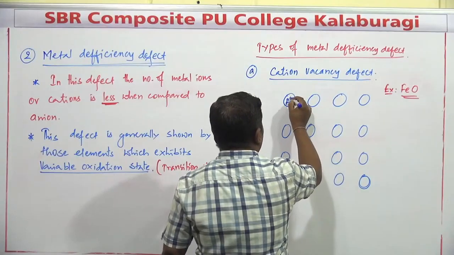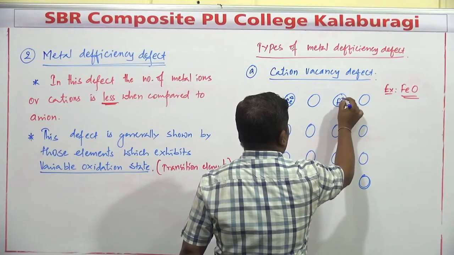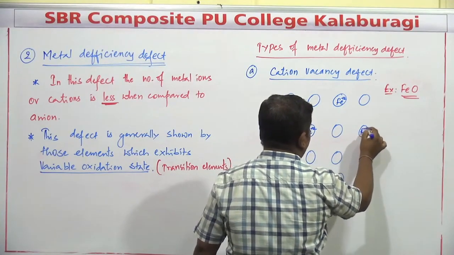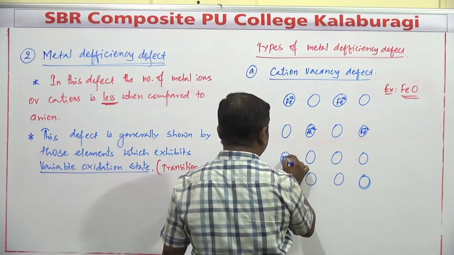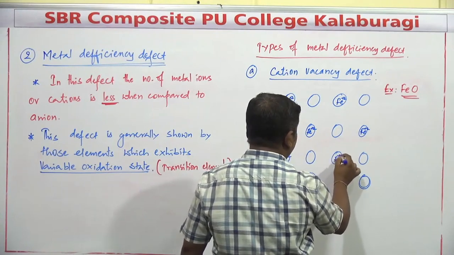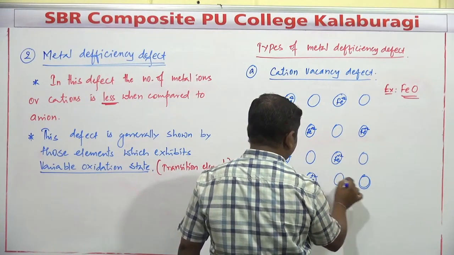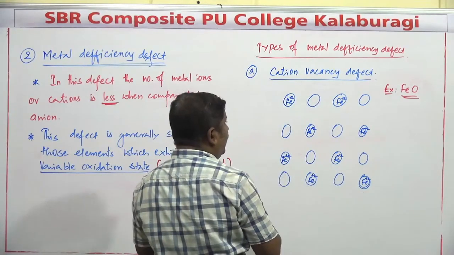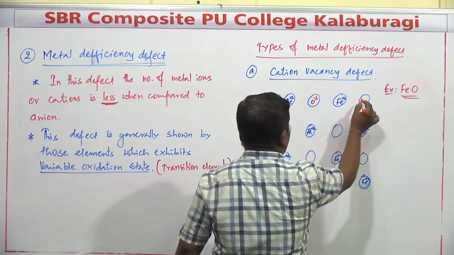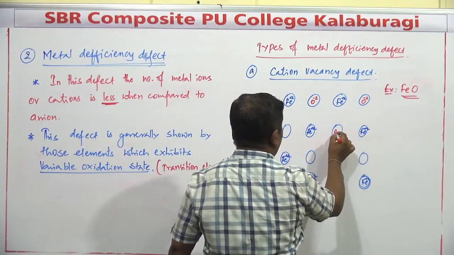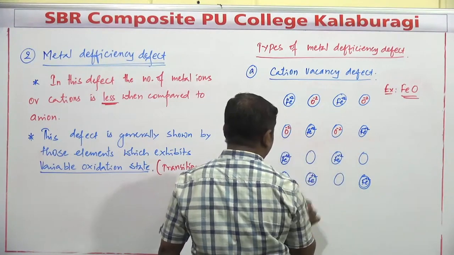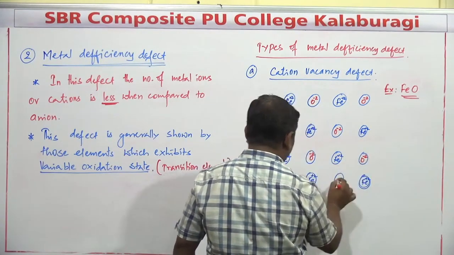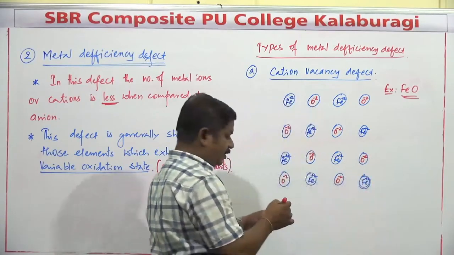These are Fe plus 2 ions, occupied in between by O minus 2 ions.